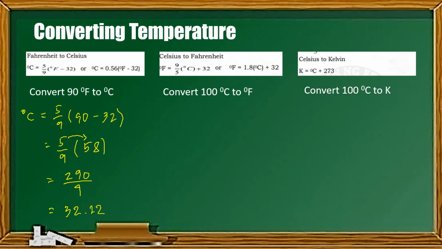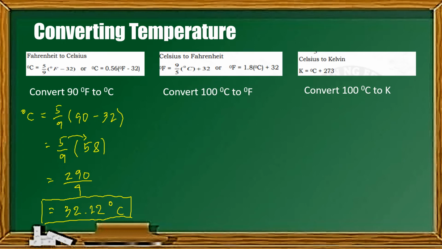So pwede nyo na siyang i-round off into 2 decimal places, and that is our answer. So ibig sabihin, ang 90 degrees Fahrenheit ay equivalent into 32.22 degree Celsius. So pwede nyo naman gamitin itong isang formula, parehas lang siya ng makukuha.